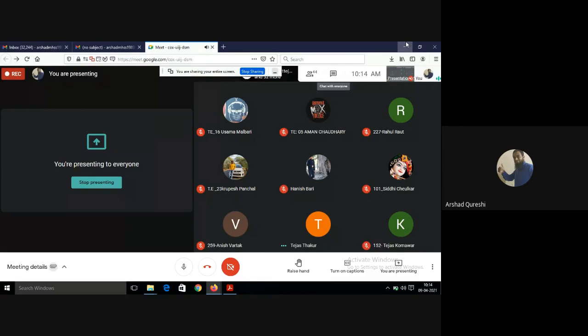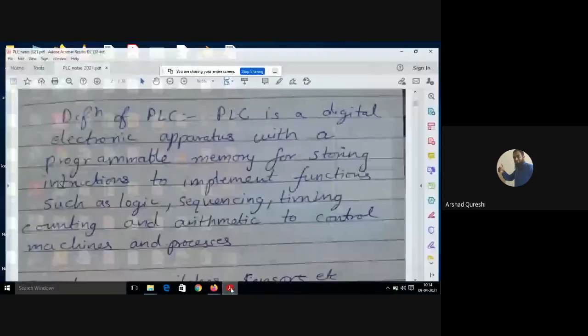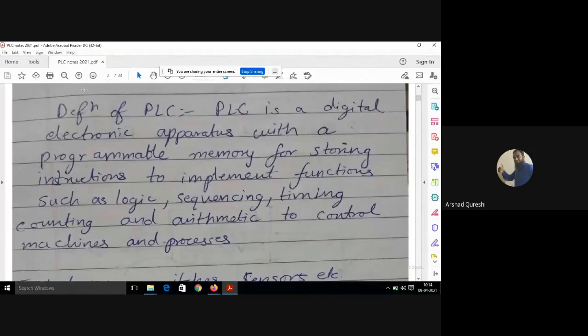Okay, let it be. I will try to explain it here only. See, what is actually PLC? PLC is programming in which you have to write a program to run something. It is like your computer only. It has an inbuilt processor for your PLC.